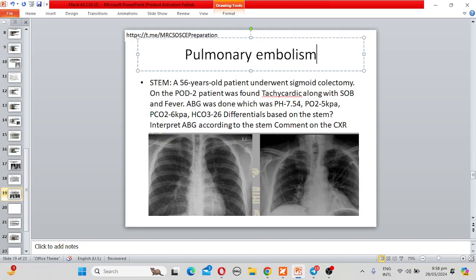In CT scan, there will be a filling defect in the pulmonary vasculature, most commonly a saddle embolus. What are the causes of pulmonary embolism?